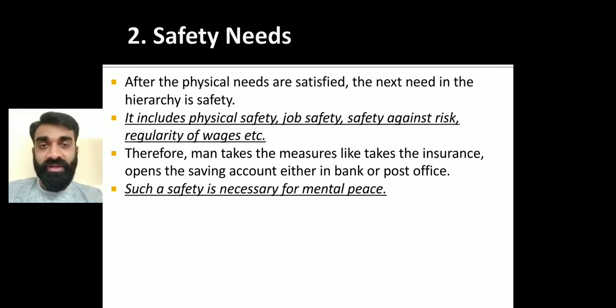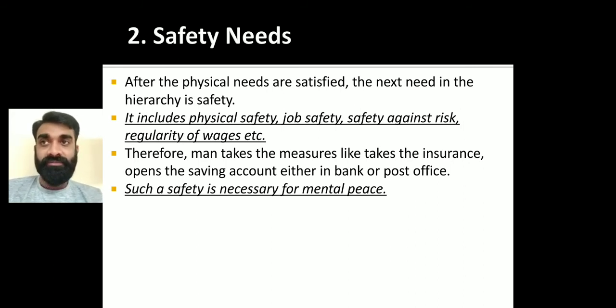Safety is essential for each and every person. If safety is not there, the person is not able to concentrate on the work. Safety is necessary for mental peace. If a person is mentally stable, only then can that person focus on the work, and the efficiency and effectiveness of the employee will increase. Otherwise not, right?